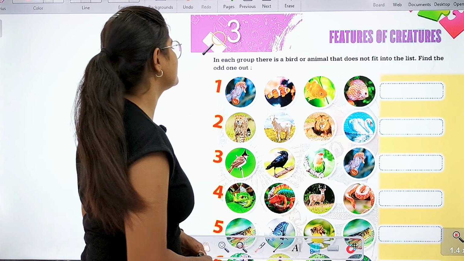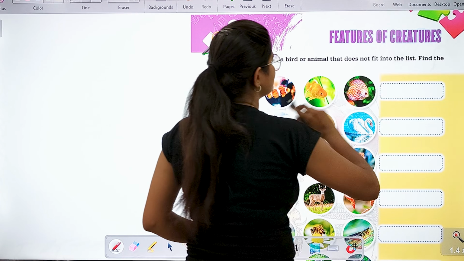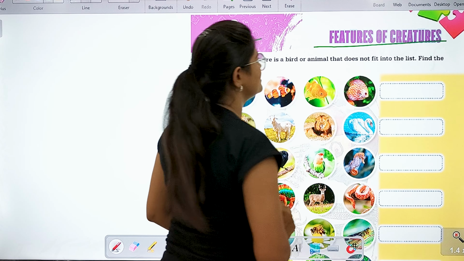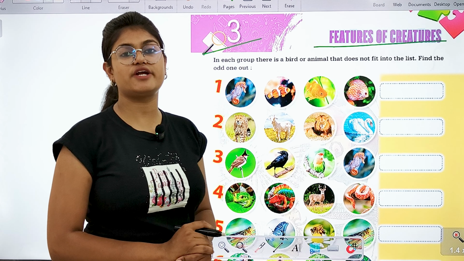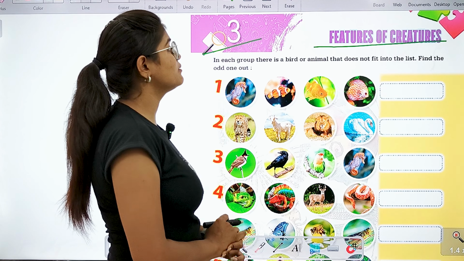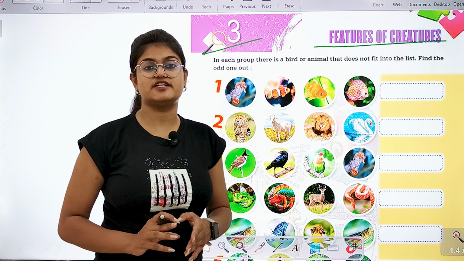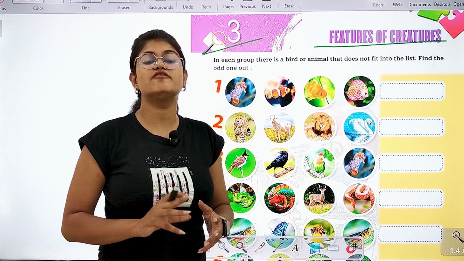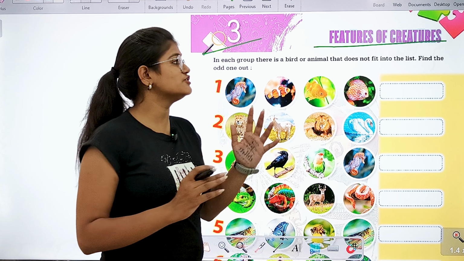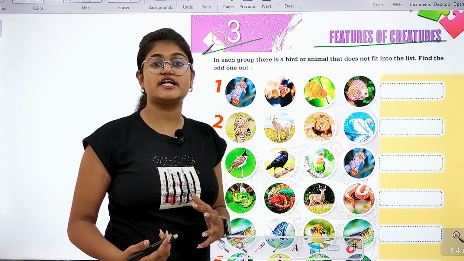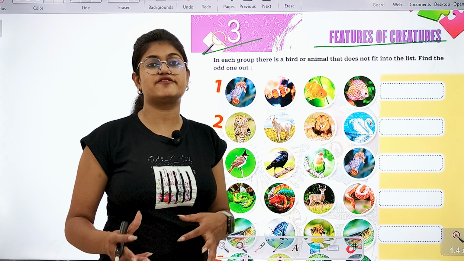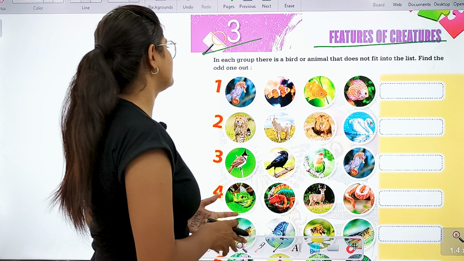Let's begin with chapter number 3 of class 4th GK, and the name of the chapter is Features of Creatures, right? So जैसे कि हम लोग को पता है कि हमारे environment में बहुत सारे creatures हैं, right? जिनके अलग अलग features होते हैं, right? So in this chapter we are all going to study about those features of our different creatures. So let's begin with it.